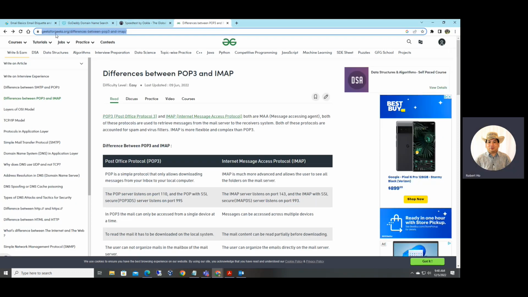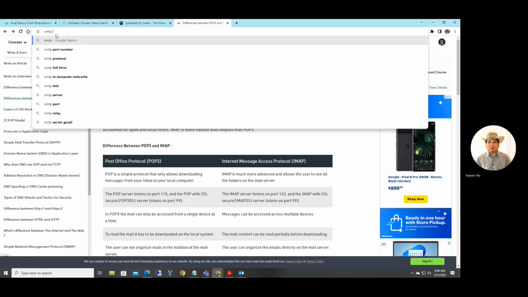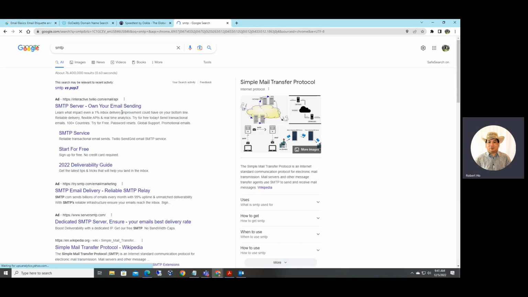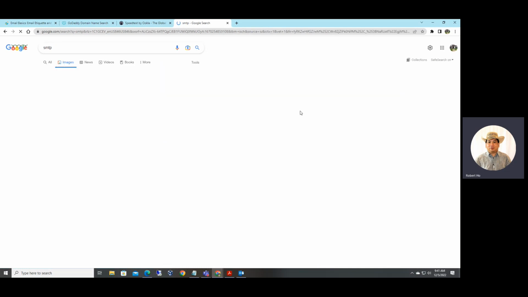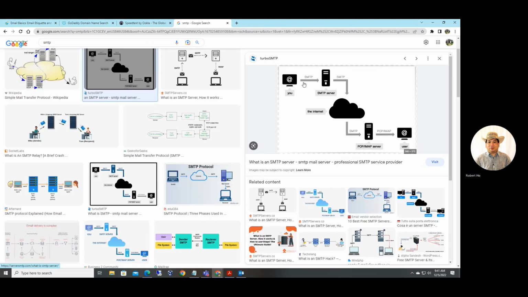Then SMTP. SMTP is the Simple Mail Transfer Protocol, right? Basically, if you want to send email, you need to have an SMTP server to send the email to the internet. From the internet, it is received by either a POP or IMAP server.